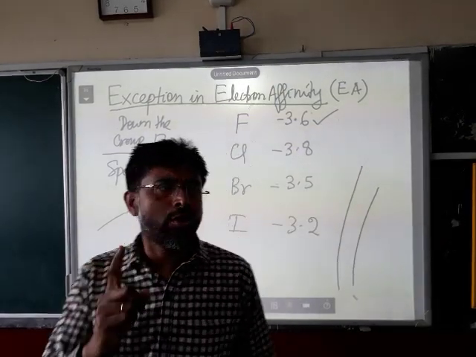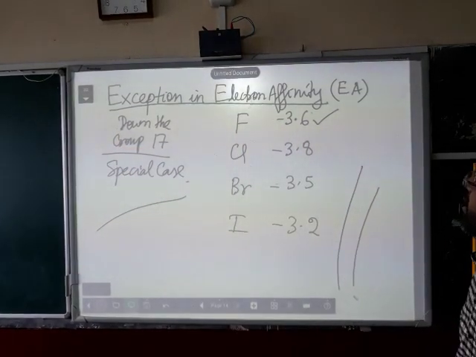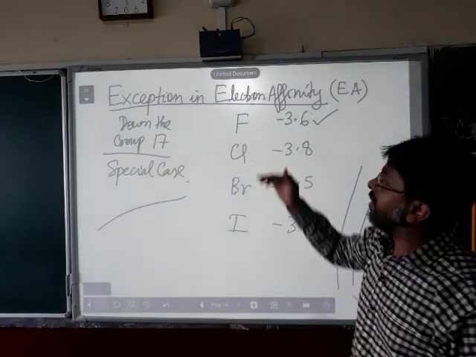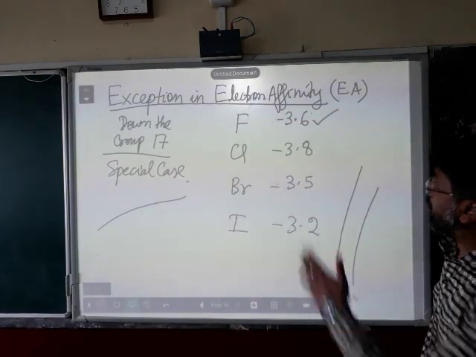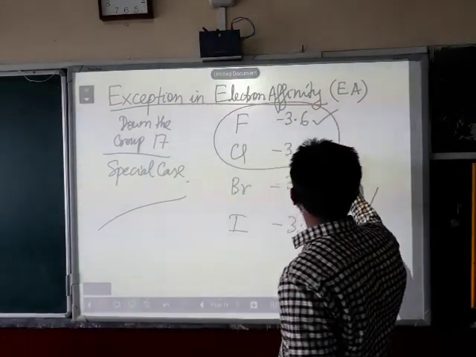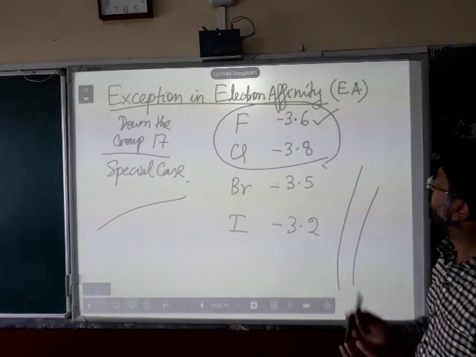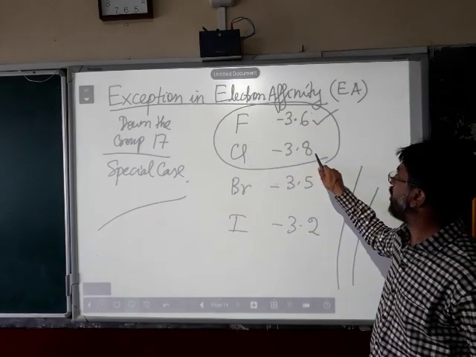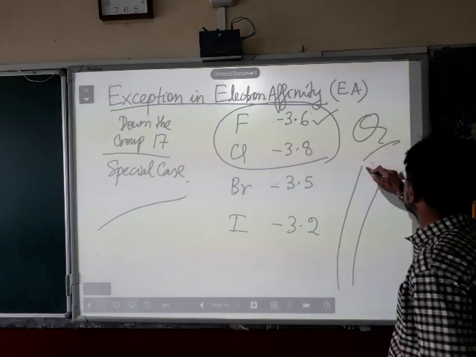Now we have learned, I have told you several times, that on moving from left towards the right across the period, the electron affinity increases. That is correct. And on moving from top to bottom in a group, the electron affinity should decrease. From top to bottom it should decrease. But here there is a problem. There is an exception over here. From fluorine to chlorine it should decrease. But it is not like that. If you look at fluorine, electron affinity is minus 3.6 and chlorine it is minus 3.8. Instead of decreasing, it is becoming higher. That is one important question which is generally asked in the ICSE.